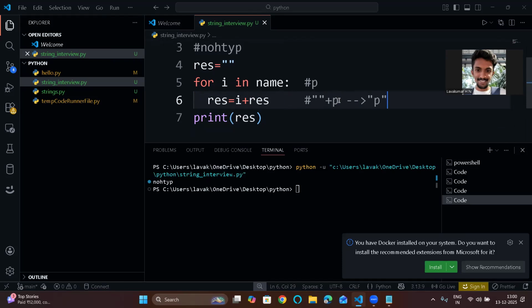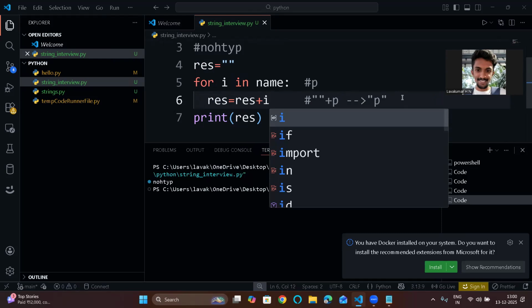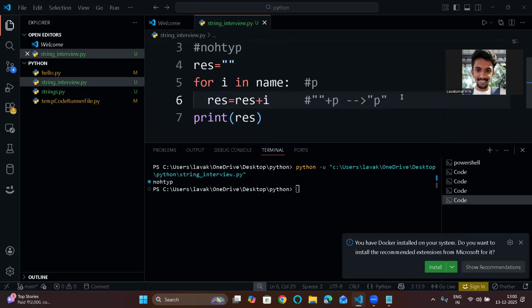So this will be the output in the first iteration. In the next iteration, you already have P in result. So this is basically result.